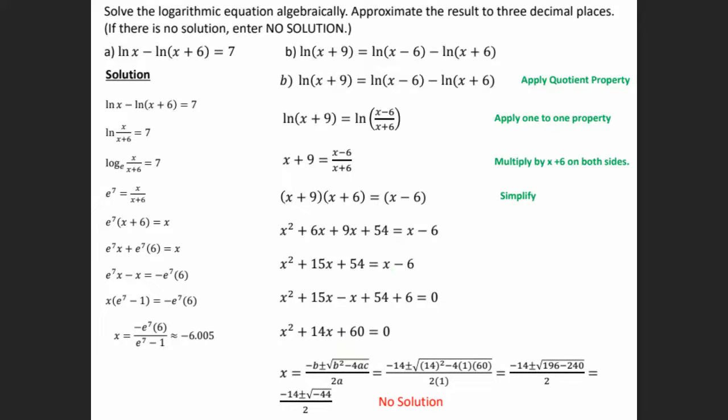So here I use the quadratic formula. We have b is 14, so we have negative 14 plus or minus the square root of 14 squared minus 4 times 1 times 60, divided by 2 times 1. If we keep simplifying, we end up with a negative 44. Okay, so there's not going to be a solution.